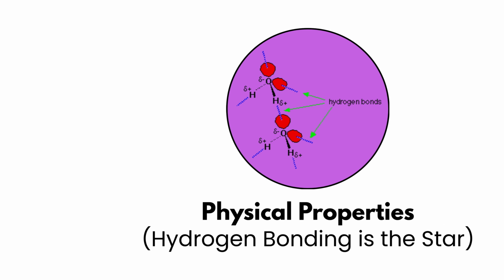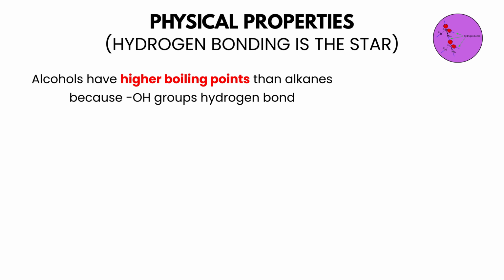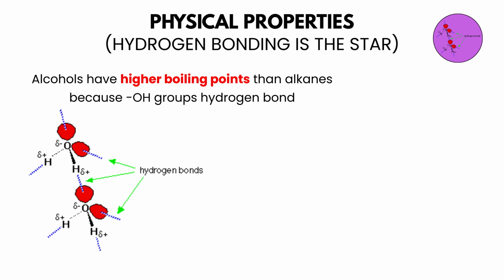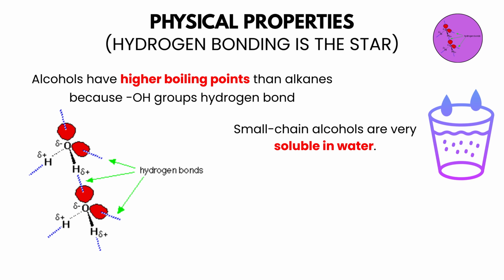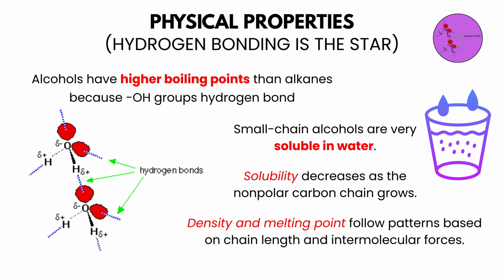Physical properties: hydrogen bonding is the star. Alcohols have higher boiling points than alkanes because hydroxyl groups hydrogen bond. Small chain alcohols are very soluble in water. Solubility decreases as the nonpolar carbon chain grows. Density and melting point follow patterns based on chain length and intermolecular forces.